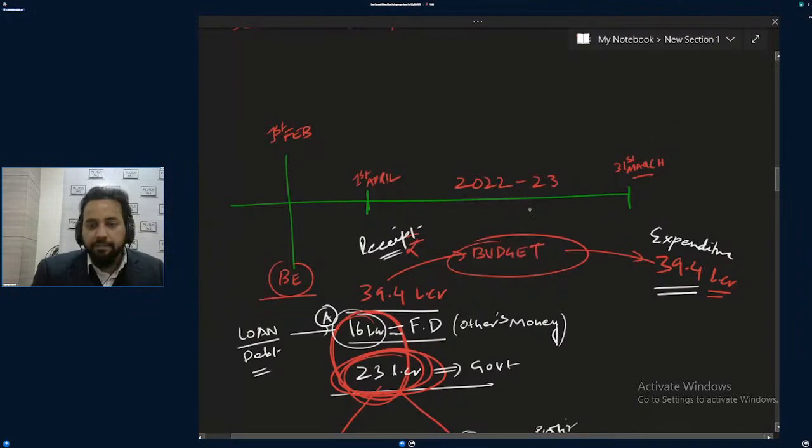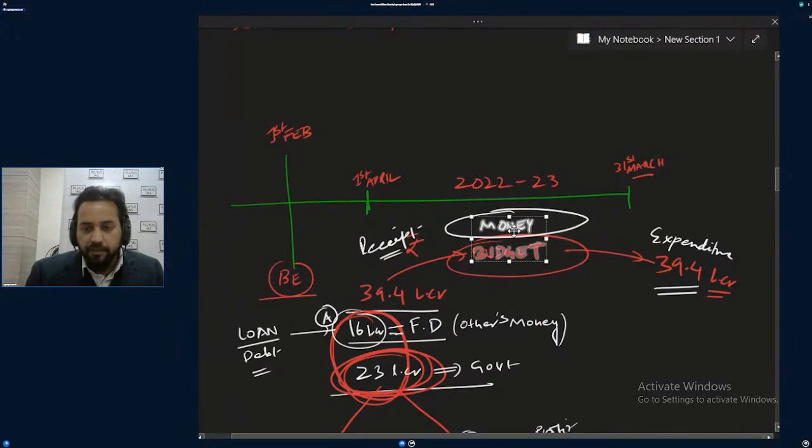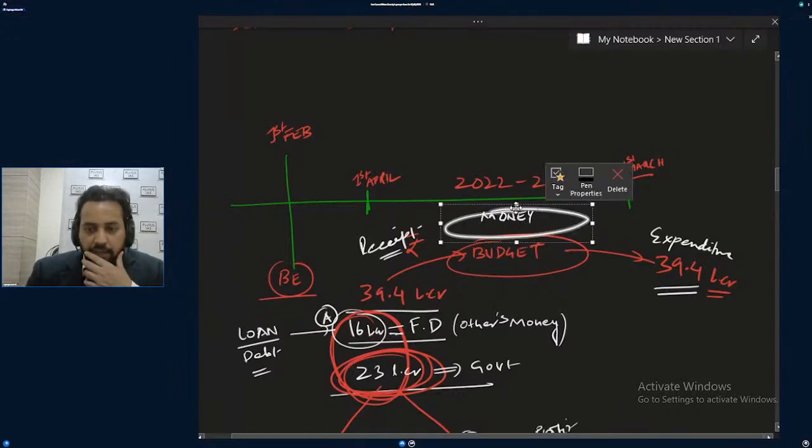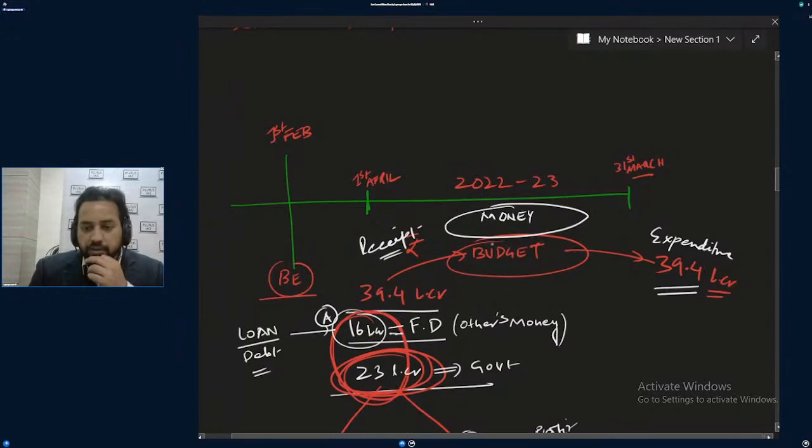Another money, I will say money only, you can understand. Some of the money, this is a very important discussion. Some of the money which is part of the Consolidated Fund of India, I can write CFI. One CFI is like charged upon, another CFI is like voted.